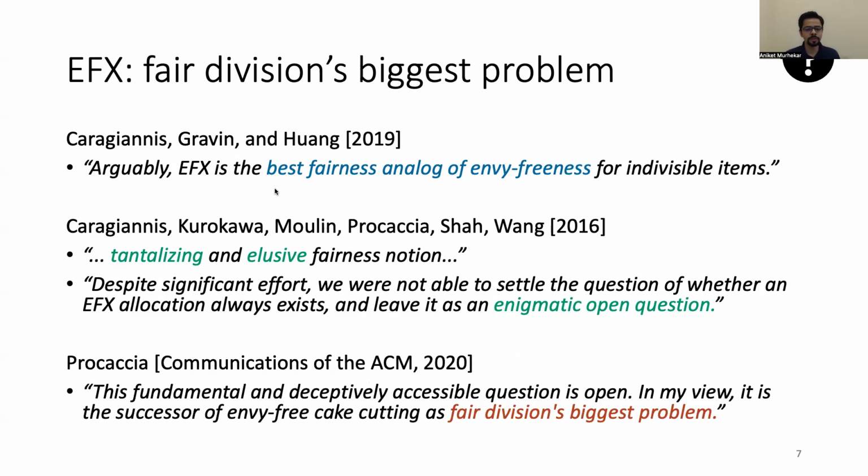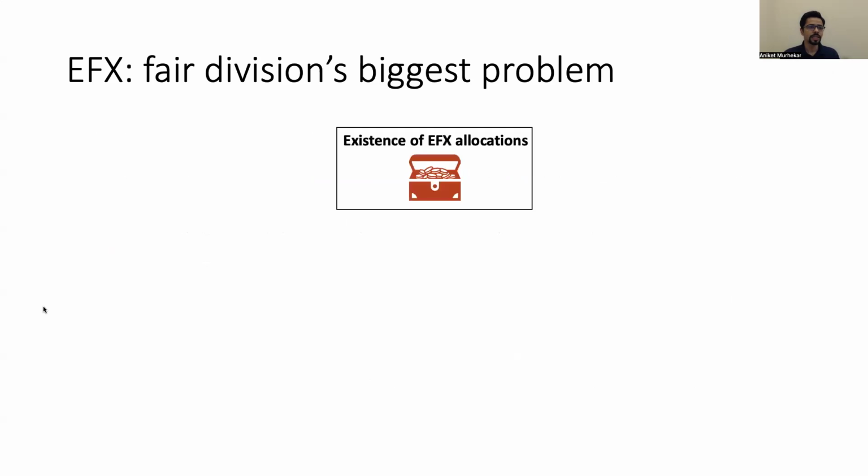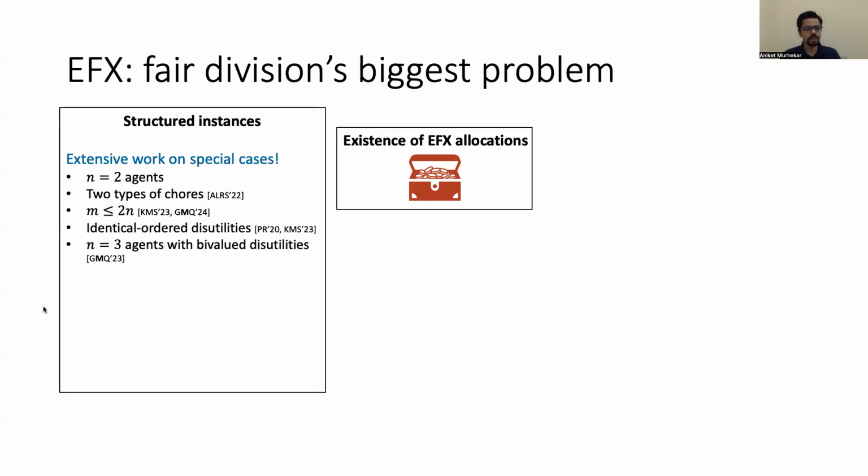And in a 2020 article in the Communications of the ACM, Ariel Procaccia called it fair division's biggest open question. Okay. So we have this big open question, which is the existence of EFX allocations. And because we don't know how to solve this in its full generality, the community turned and looked at structured instances, special cases for which there has been extensive work.